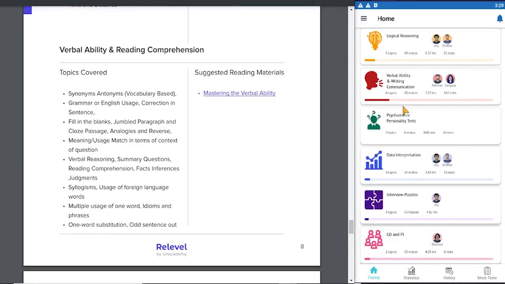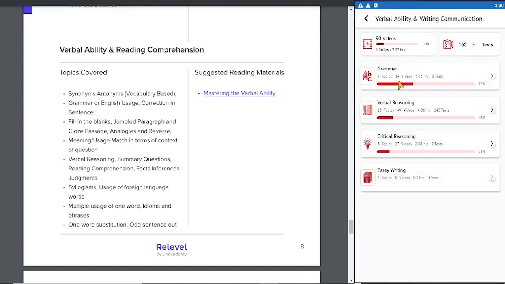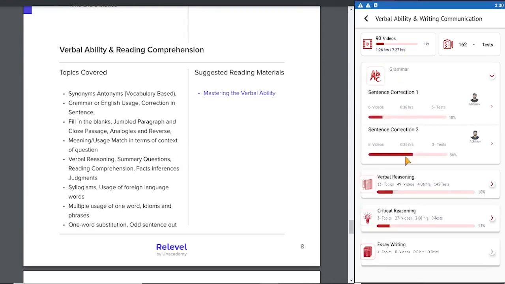Now let us go to the next section of the syllabus, which is verbal ability and reading comprehension. So now we can demonstrate on the LearnZilla app the verbal ability and written communication section. So again here you have 90 videos and 102 tests. The topics covered here are synonym, antonym, grammar usage, fill in the blanks, jumbled paragraph, analogies, verbal reasoning, summary questions, reading comprehension. So if you open grammar, we have sentence correction 1 and 2.